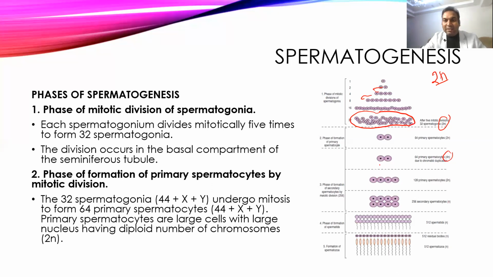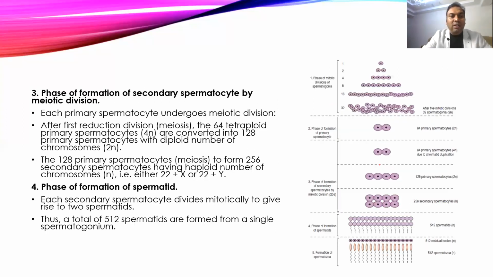Then come to phase 3, where again it goes into the meiotic division. What do we call meiotic division? In meiotic division, it divides and splits into half the number of chromosomes. So during this meiotic division, there will be chromatid duplication.